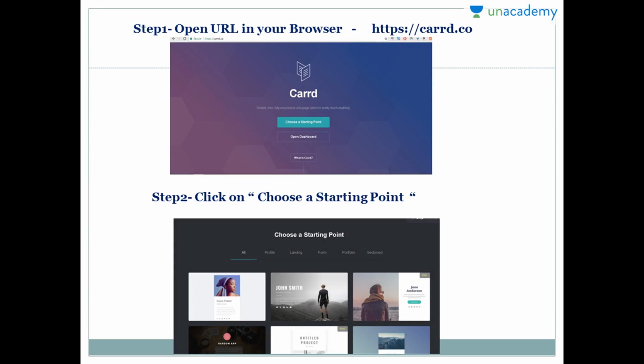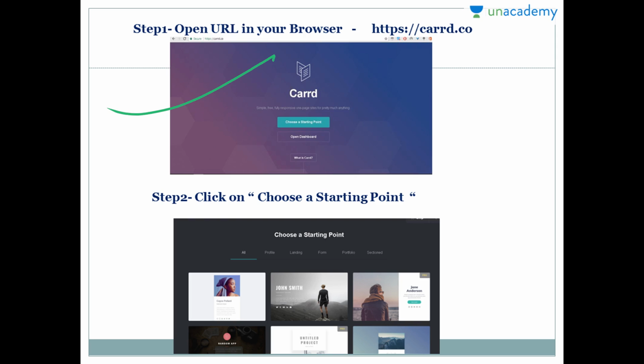So the first step to make any website is to open your browser and open this URL that is given in the description or in the PPT, which is https://carrd.co. We will be using this carrd.co website. When you enter the URL in your browser, you will see a screen like this.